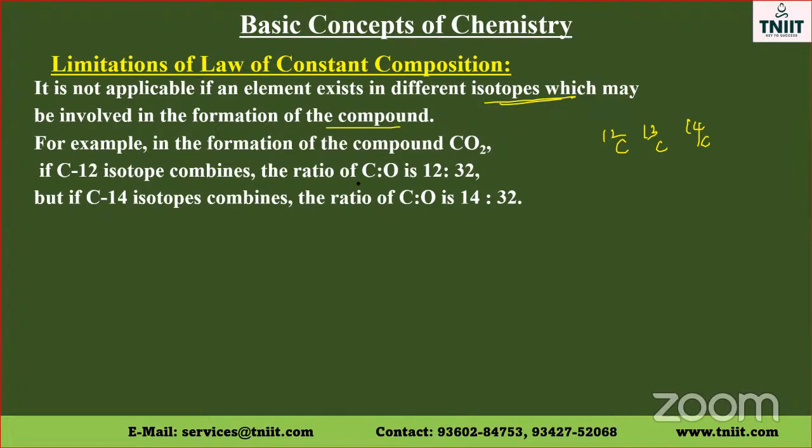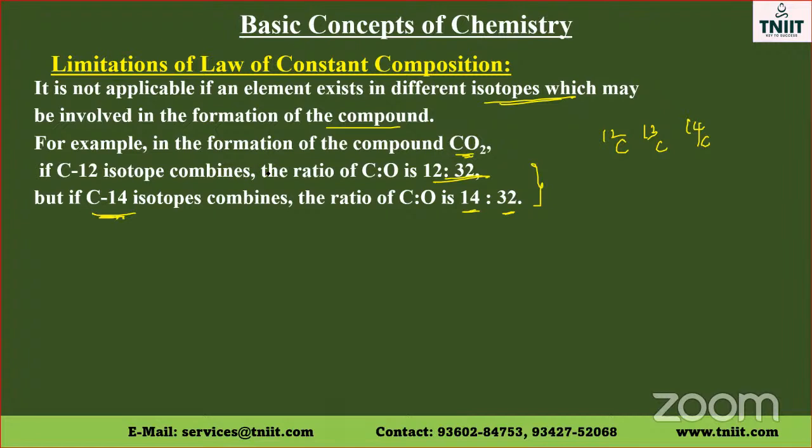For example, in the formation of the compound carbon dioxide, carbon-12 isotope combines with oxygen in the ratio 12 is to 32. We learned it. If carbon-14 isotope is combining, the ratio will be 14 is to 32. Therefore, this law will not be applicable when different isotopes are involved.